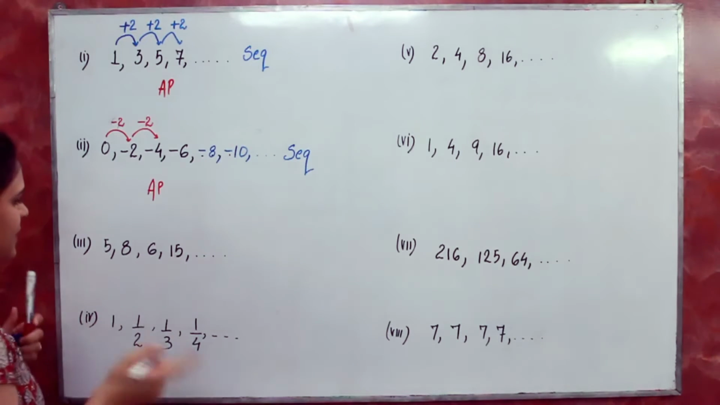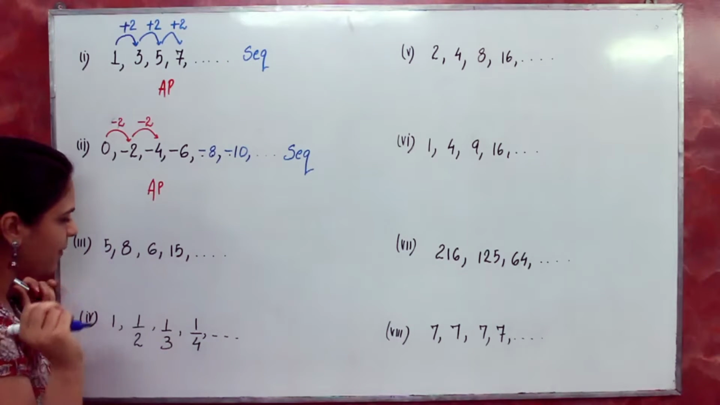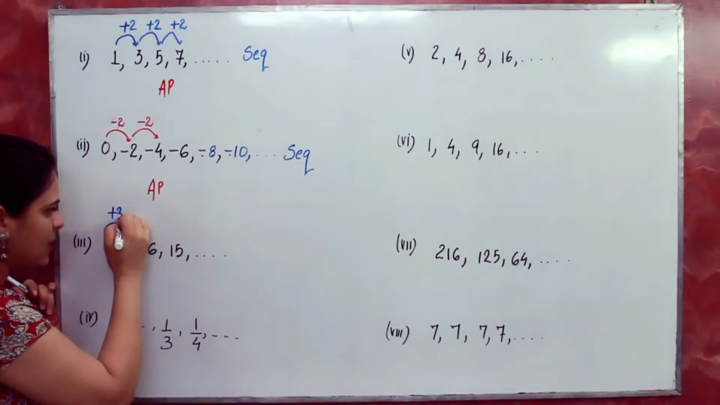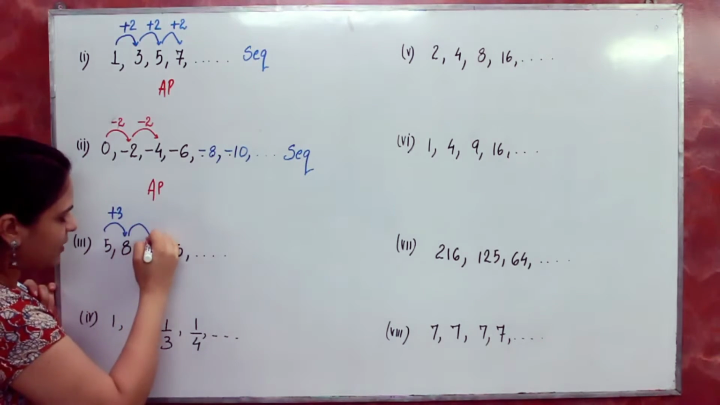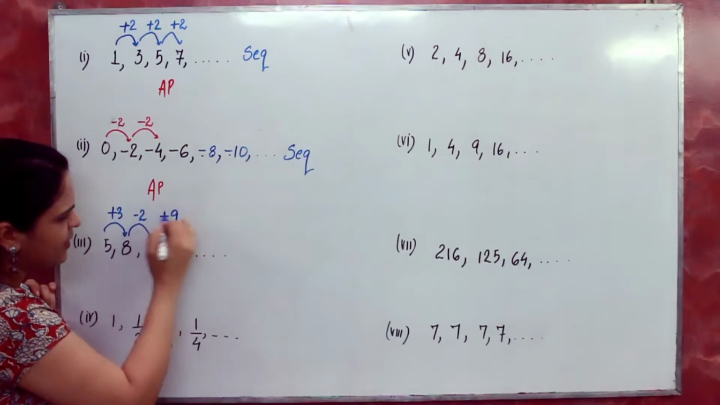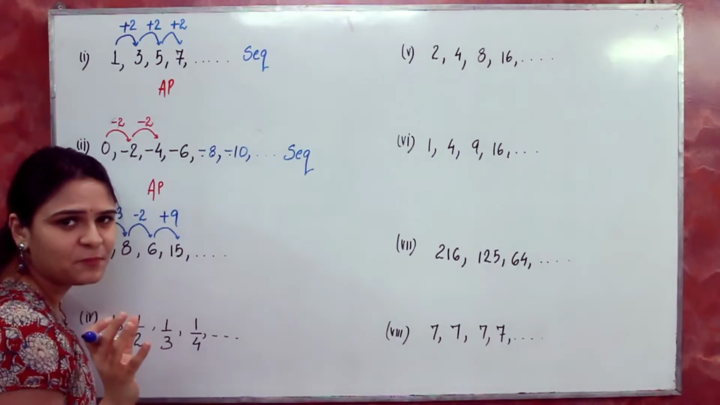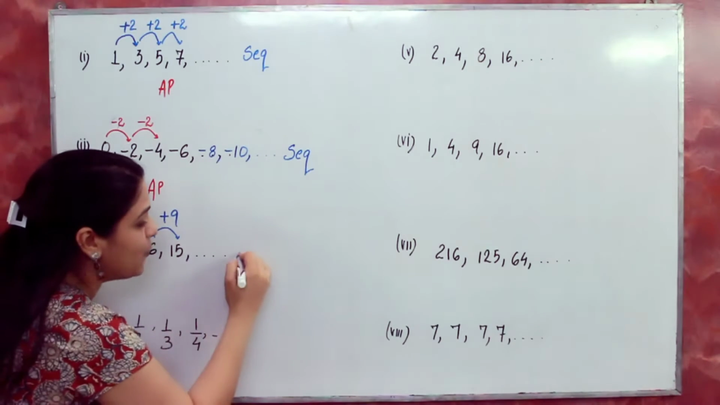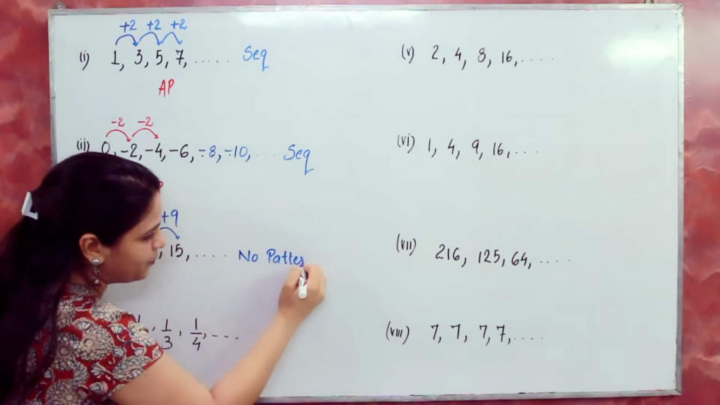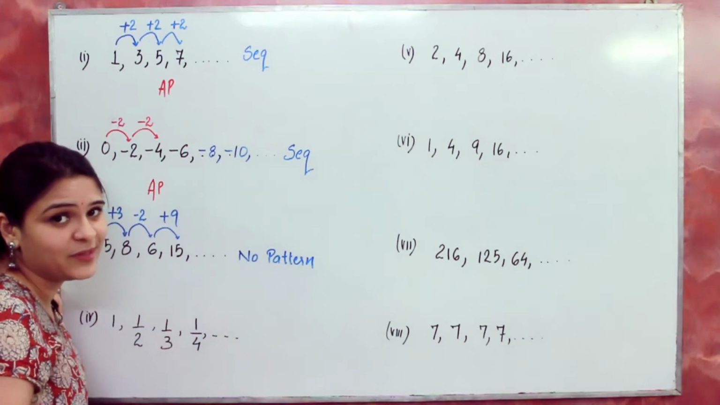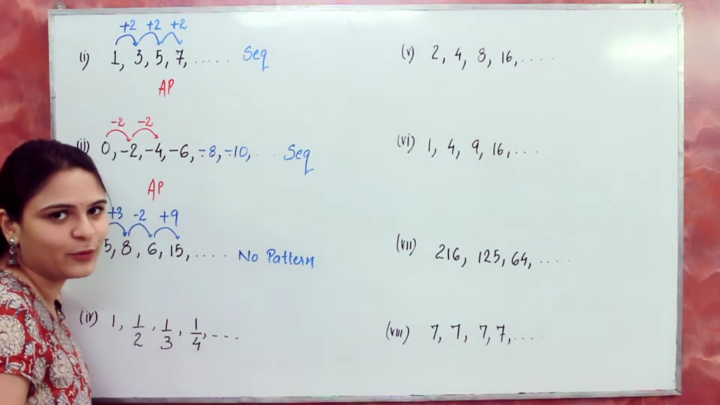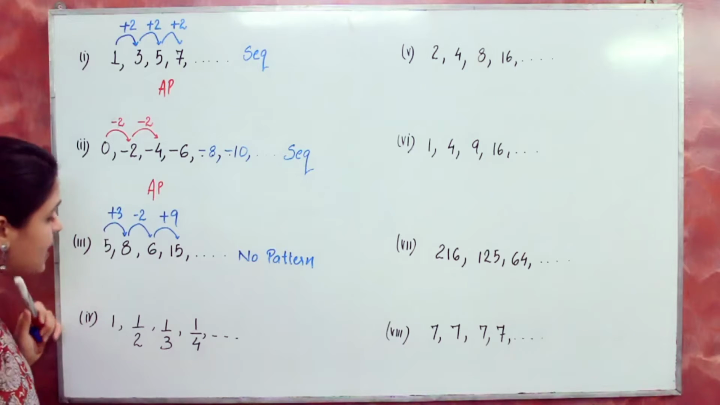Now, the next example. Let's try to find out the pattern first. Here I'm adding plus 3, and then it's minus 2, and then plus 9. Can you observe any pattern in this example? No, there is no pattern. That means it cannot be a sequence. And if it is not a sequence, that means it cannot be an arithmetic progression or any other progression, right?